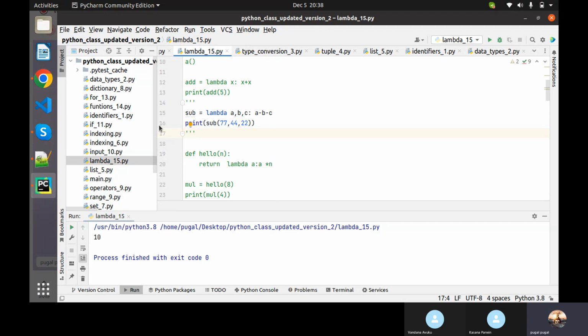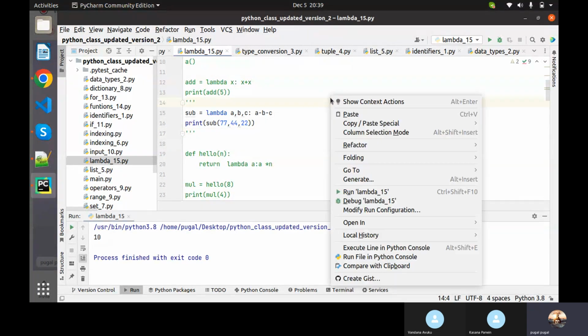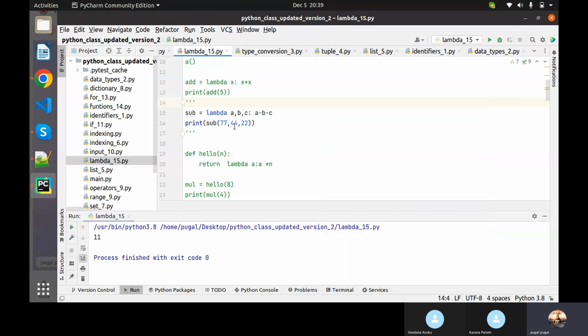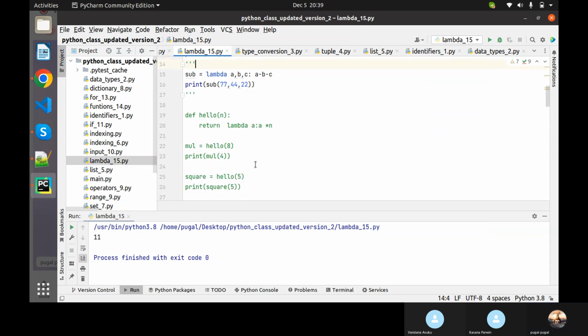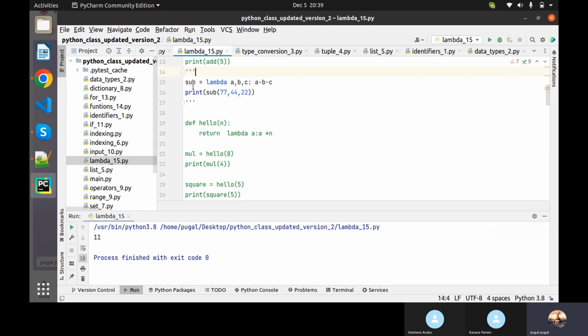So here we are declaring a function which is holding a, b, c, three parameters, and we are subtracting them. When I'm calling the function, I'm passing three values, 44, 77, 22, like that. If I run this, it returns 11. Which means 77 minus 44 minus 22: 44 plus 22 is 66, then 77 minus 66 returns 11. You can clearly see that. You can pass as many parameters as you want, that's not at all a problem.